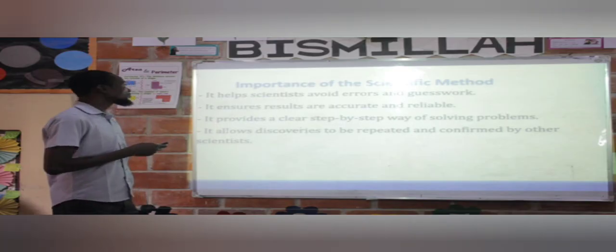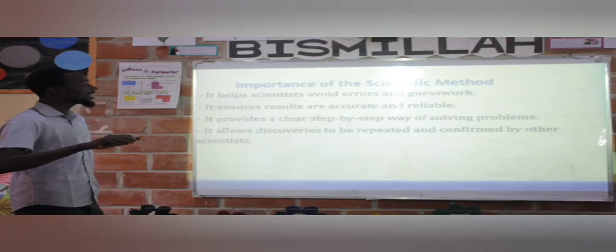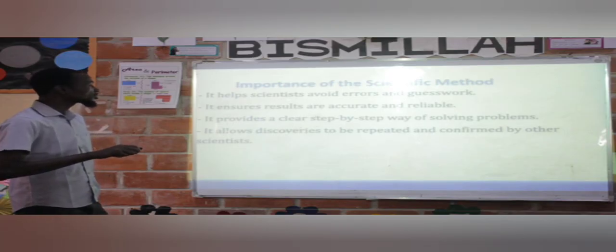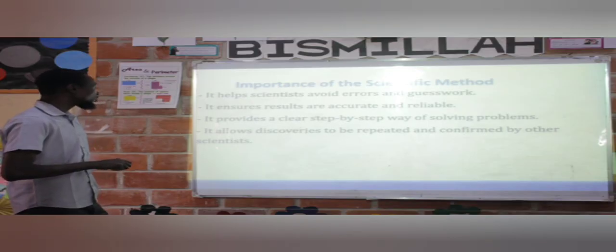Importance of scientific method. 1. It helps scientists to avoid errors and guesswork. 2. It ensures results are accurate and reliable. 3. It provides a clear step-by-step way of solving problems. 4. It allows discovery to be repeated and confirmed by other scientists.